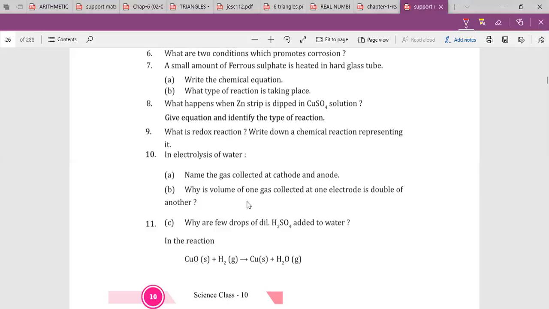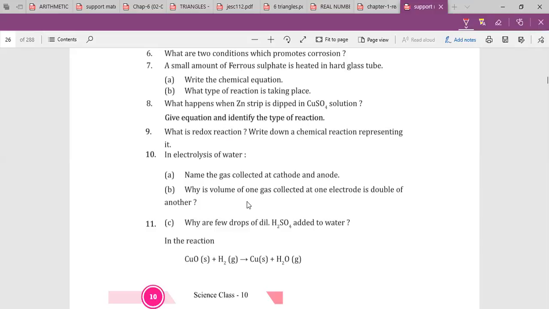Then how will you get it back? So that's what you have to write. Instead of combination, write the decomposition. When one molecule of water breaks down, 2 atoms of hydrogen and 1 atom of oxygen are released. So the number of moles of hydrogen is double the number of moles of oxygen, and therefore the volume ratio is 2:1.